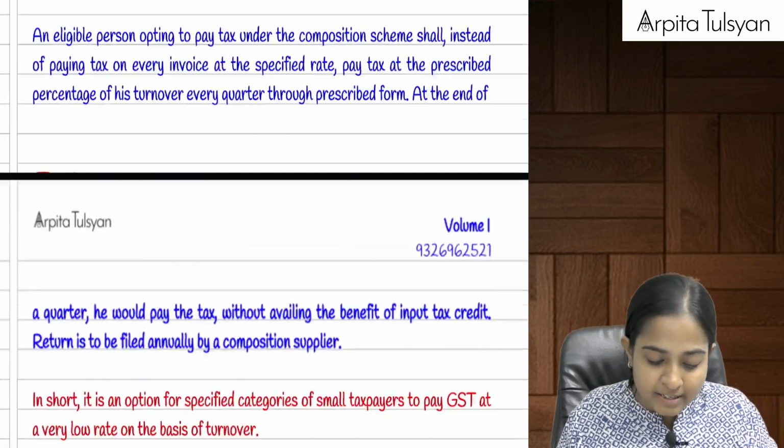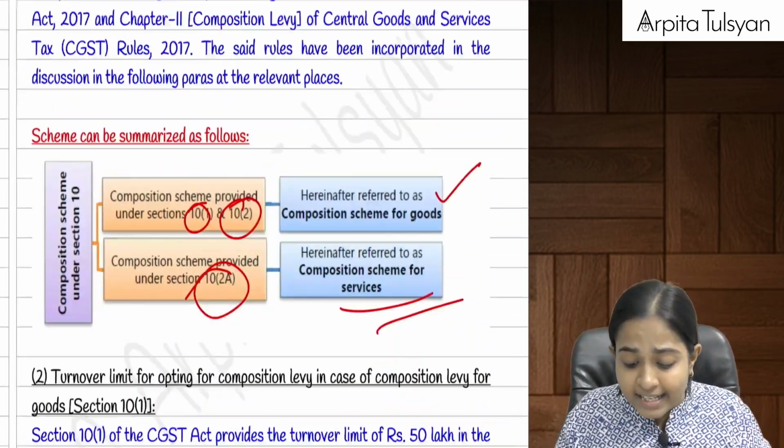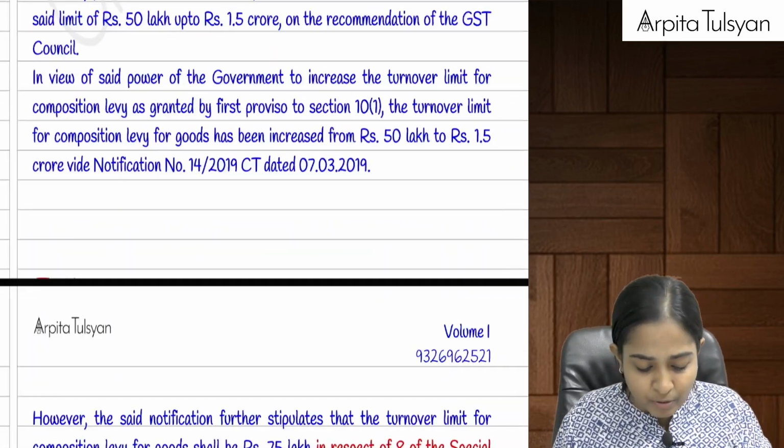Now, what are they trying to tell us here? Under section number 10.1, just try to understand here.